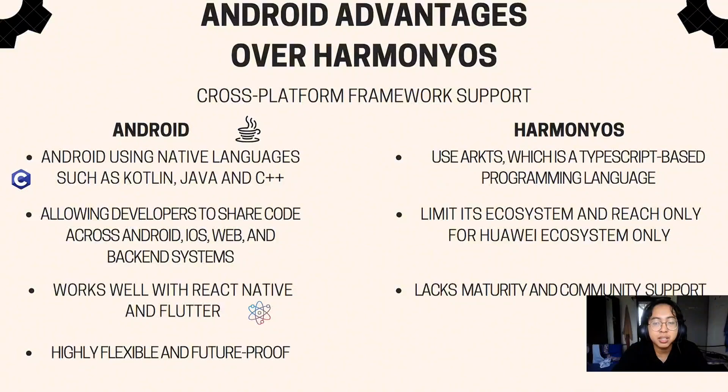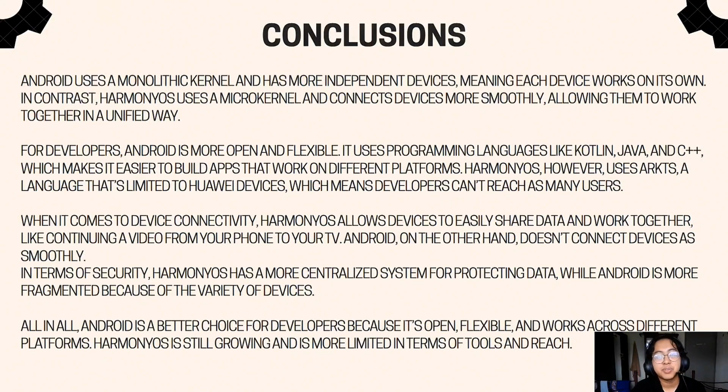well with many developers. To conclude everything that we have learned so far, Android uses a monolithic kernel and has more independent devices, meaning each device works on its own. In contrast, Harmony uses a microkernel and connects devices more smoothly, allowing them to work together in a unified way. For developers, Android is more open and flexible as it uses programming languages like Kotlin, Java, and C++, which make it easier to build apps that work on different platforms.